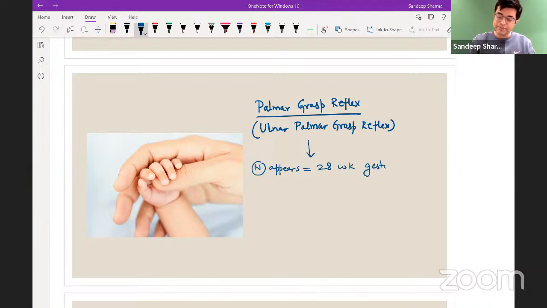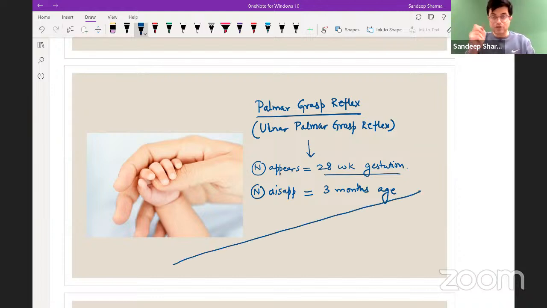In the womb itself, at 7 months of pregnancy, 28 weeks of gestation, this will appear. It is present in every child at birth. What is the normal time of disappearance? Normally it disappears around 3 months of age, right?